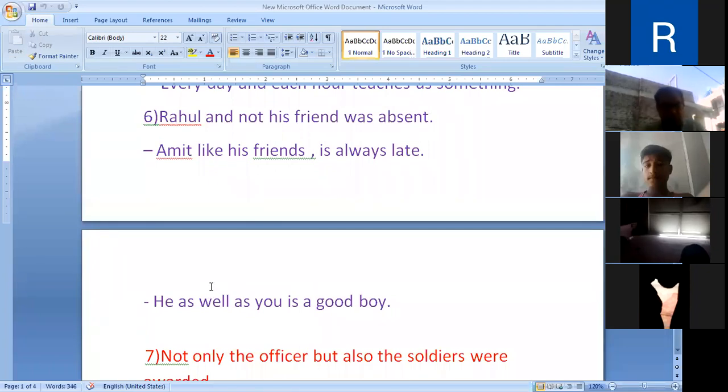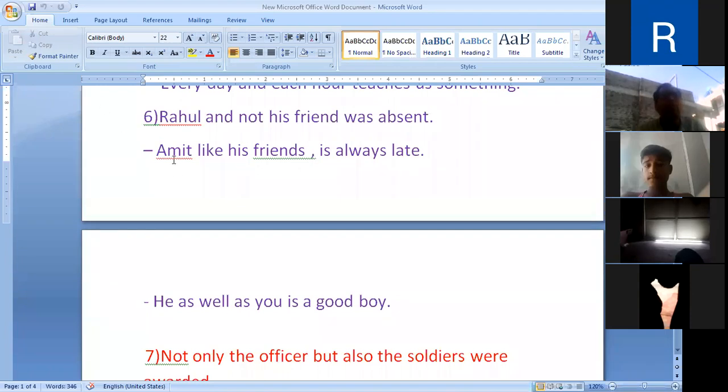The verb is according to the first subject. Look here, the verbs are was, is, and is. The verb will be according to the first subject.